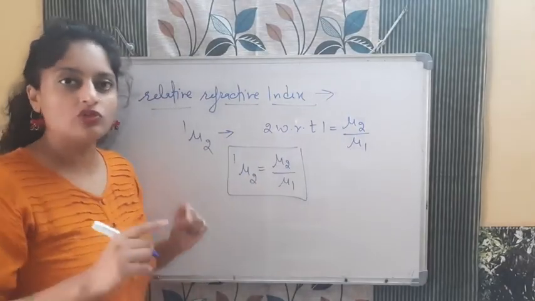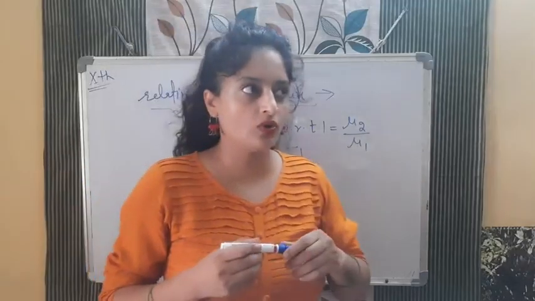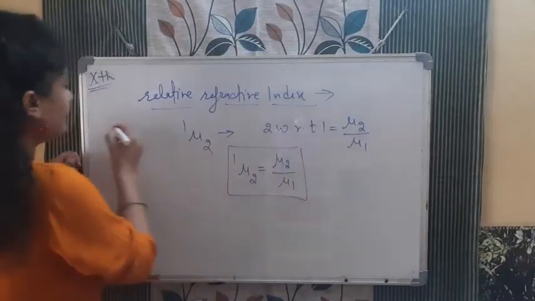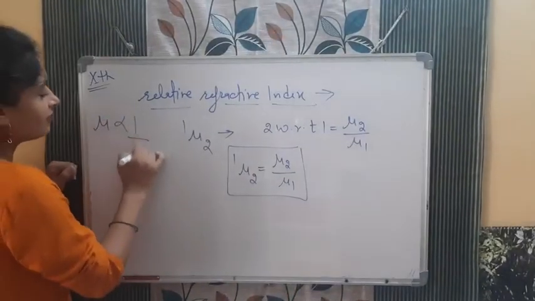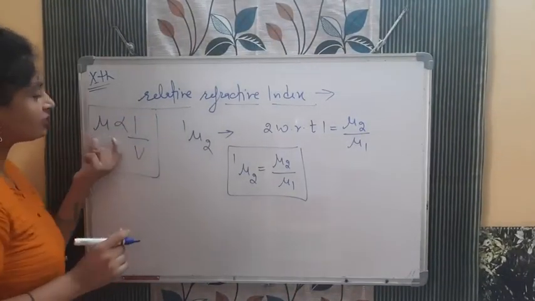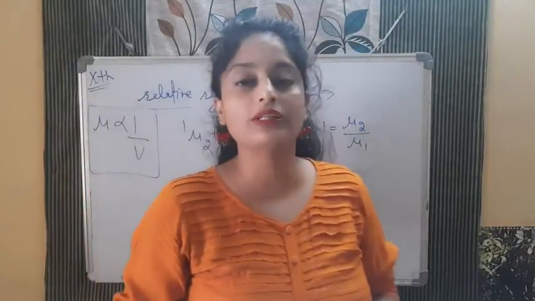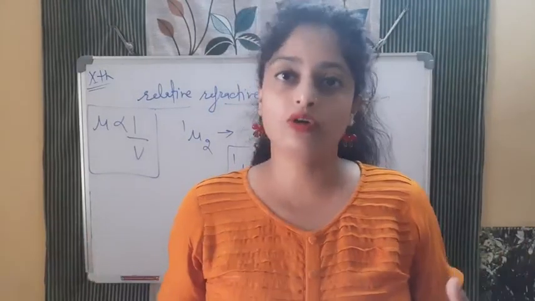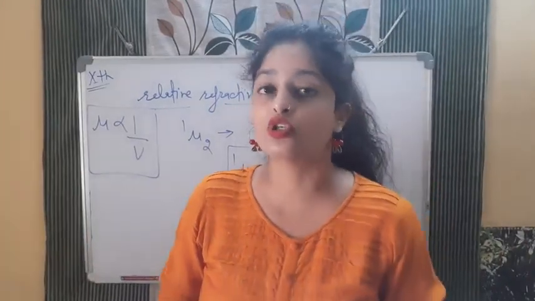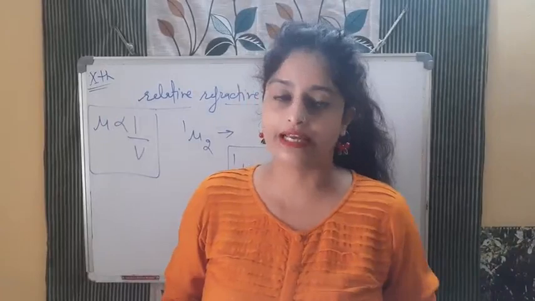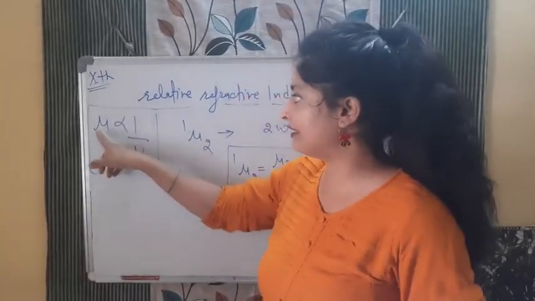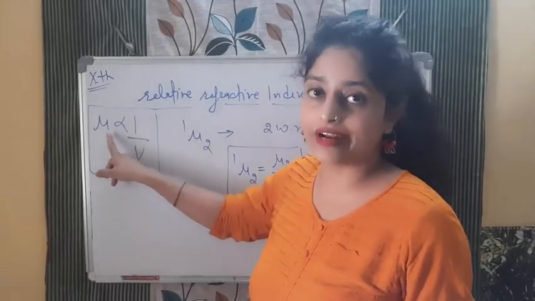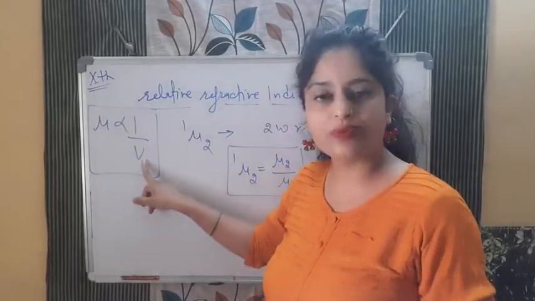In terms of the velocity, when you will find out. Now you all know refractive index and velocity, how they are related. They are related inversely, बच्चा. See? Why? Because when the refractive index is more, मैंने तुम्हें बताया था जो denser medium होता है उसका refractive index क्या होता है? ज्यादा होता है, optical density ज्यादा होती है. And when the optical density is more, refractive index is more, so speed of light क्या हो जाएगा? कम हो जाएगा. So that's why mu and v, they are inversely proportional to each other. So if any medium that is having more refractive index will have less speed of light.